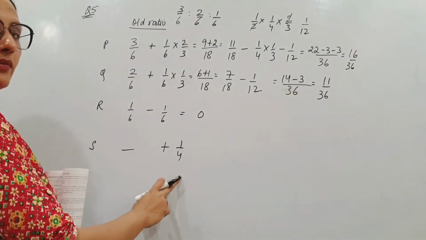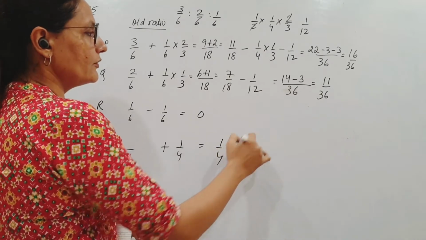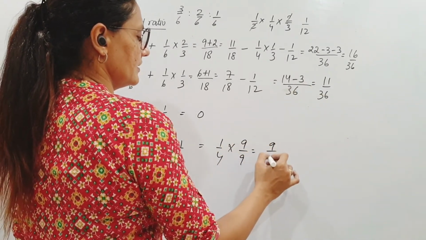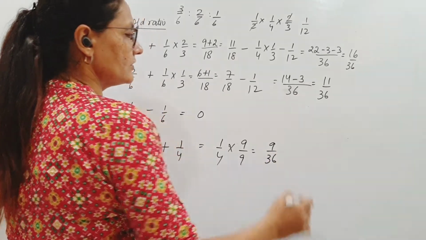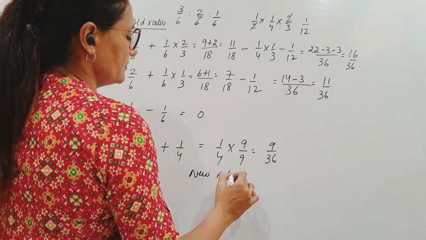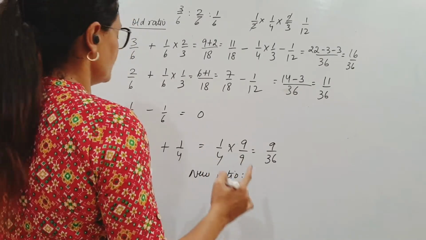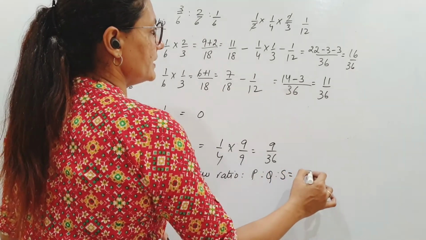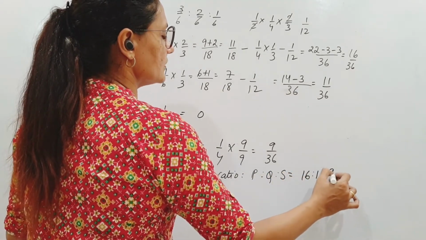And S has 1/4 share, isn't it? Now 1/4, if I have to convert into 36ths, I will multiply this by 9, so 36 will be the denominator. Therefore, the new ratio between P, Q and S, P is to Q is to S, will be 16 is to 11 is to 9.